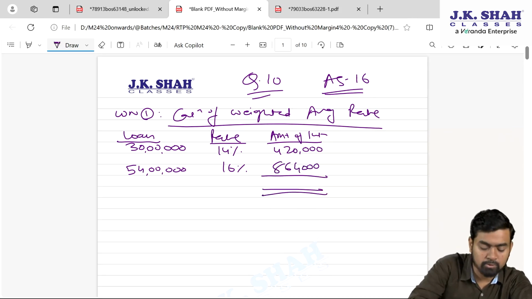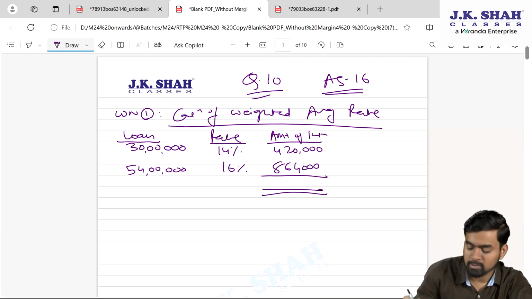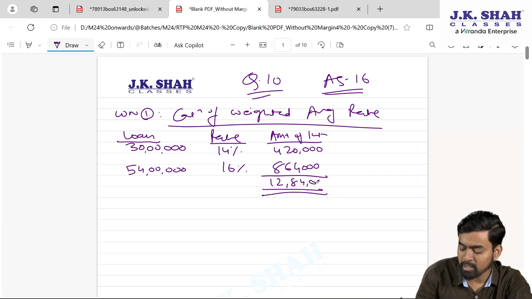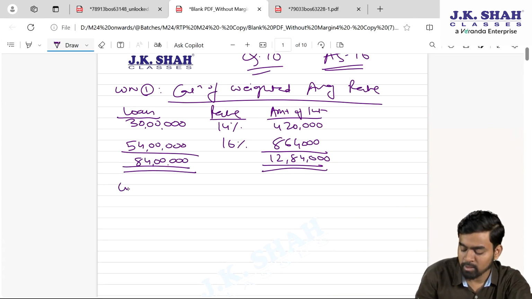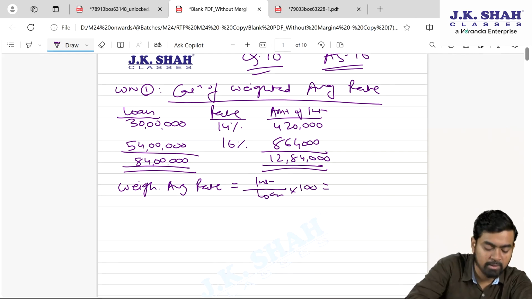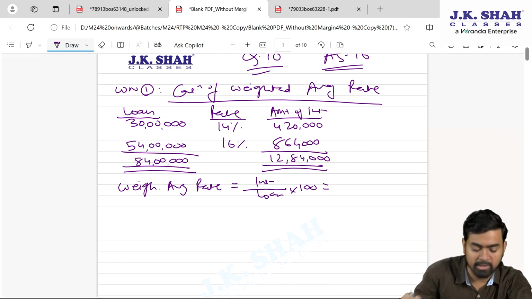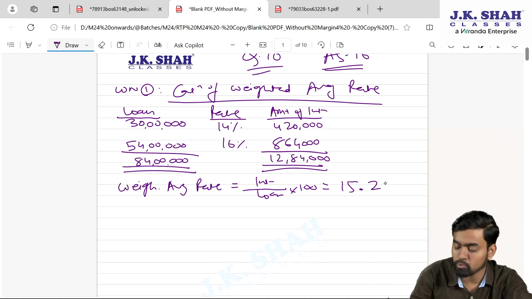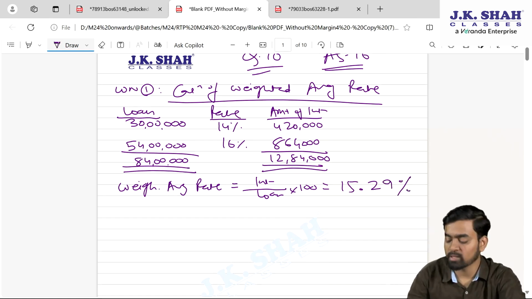8 lakh 64,000. So total interest 12 lakh 84,000 and the total loan is 84 lakhs. So here you will get weighted average rate, which is nothing but interest divided by loan into 100. So 12 lakh 84,000 divided by 84 lakhs into 100, the rate is 15.285. So we will take 15.29% approximately. My first working is over.